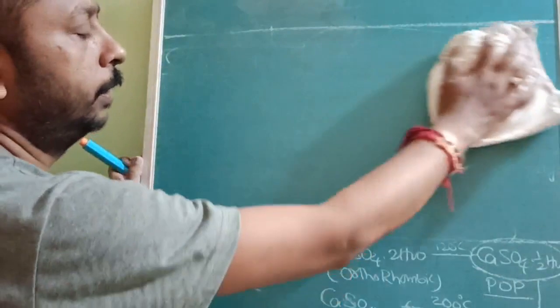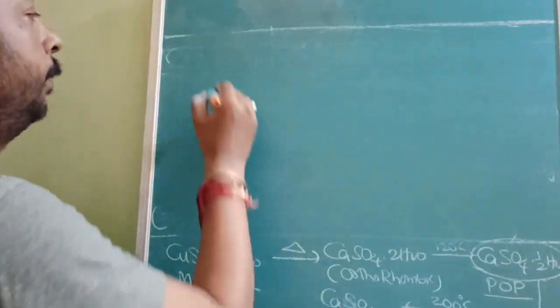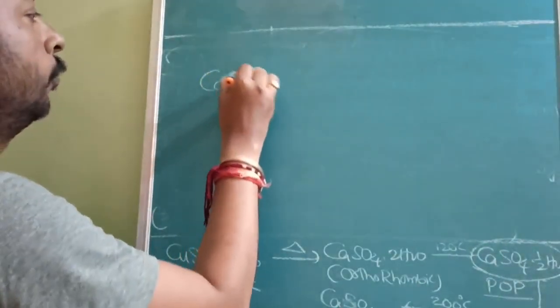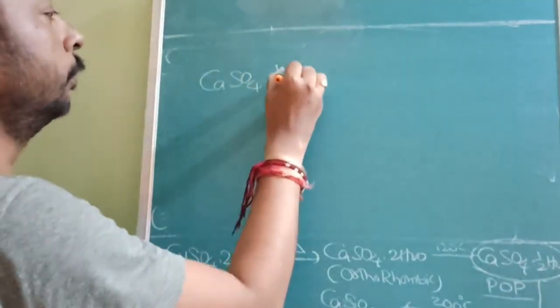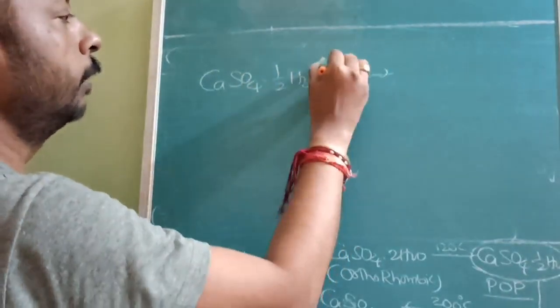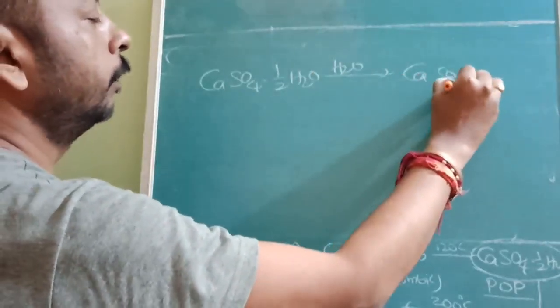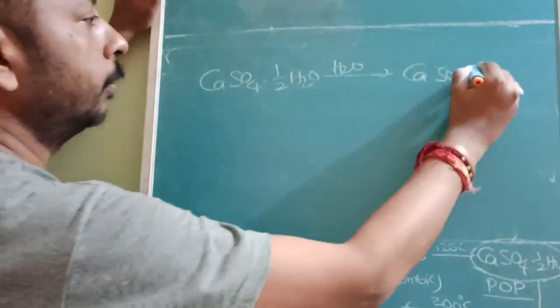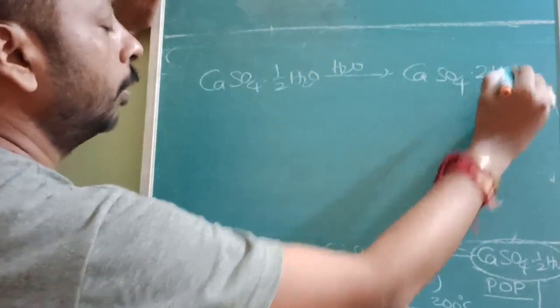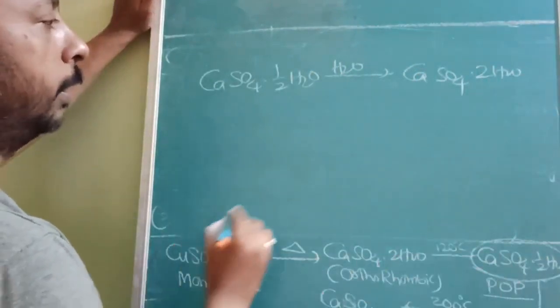So this reaction is reversible. When POP, CaSO4·½H2O, is added with a calculated small amount of water, it will convert back to CaSO4·2H2O. Understood?